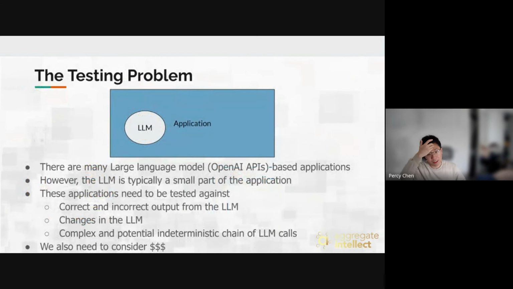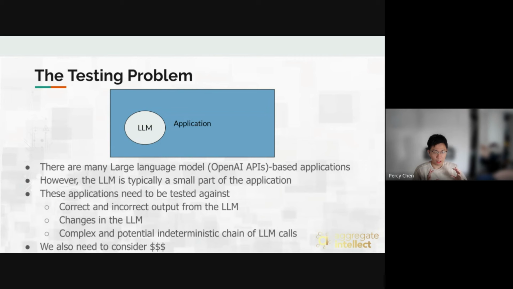Okay, so the testing problem. We have this Sherpa application, which at the heart of it has a large model, of course. Currently, we rely on the OpenAI API a lot, and we're trying to support different kinds of open source models as well.